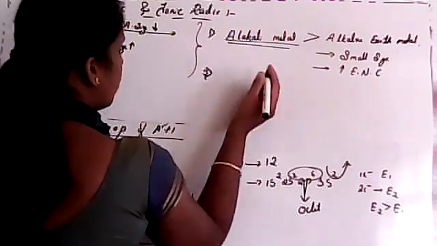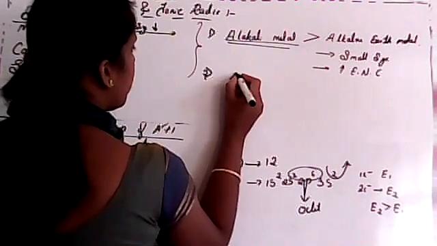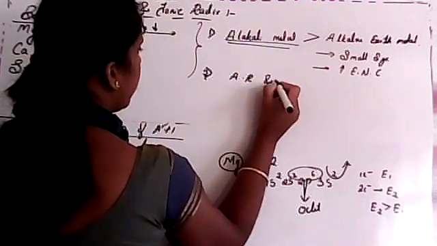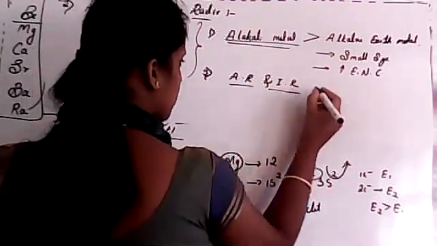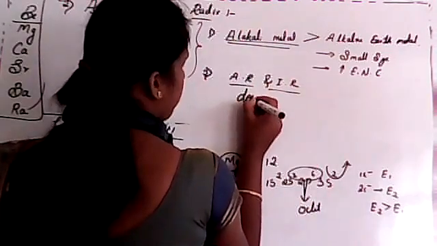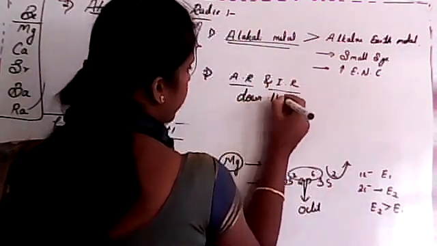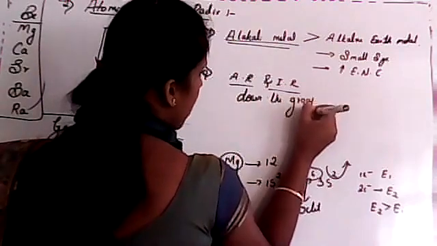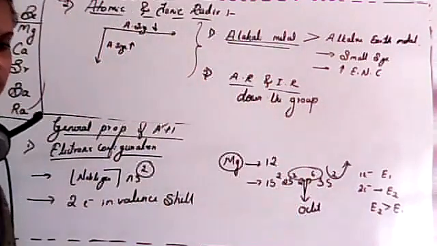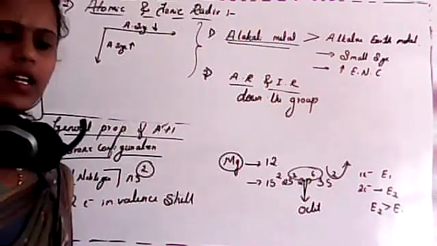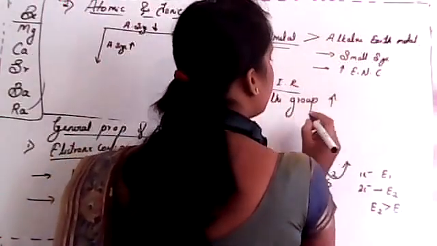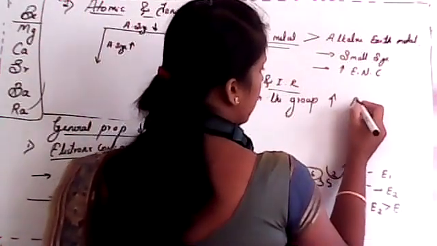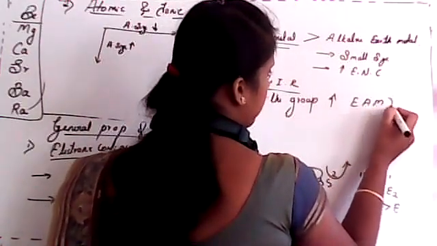Second one, what about down the group? Down the group, do atomic radii and ionic radii increase or decrease? See, very important: down the group, atomic size increases because of the addition of extra shells. So that's why down the group, atomic radii and ionic radii also increase for alkaline earth metal.